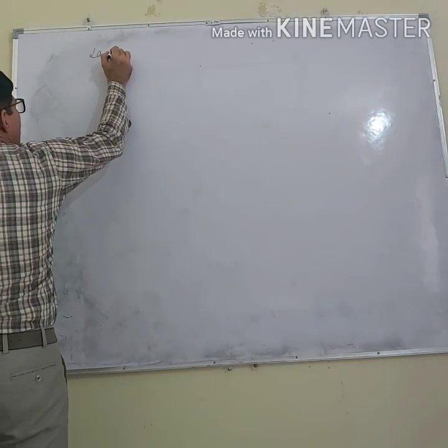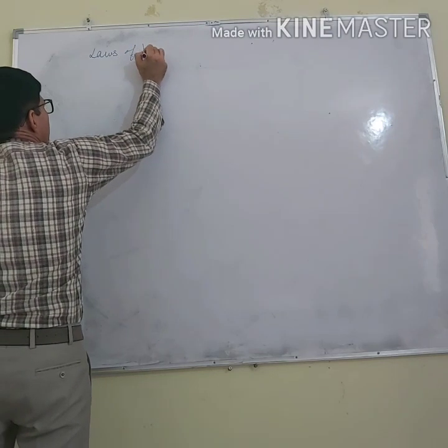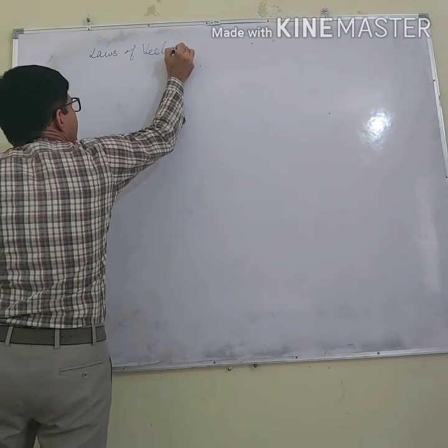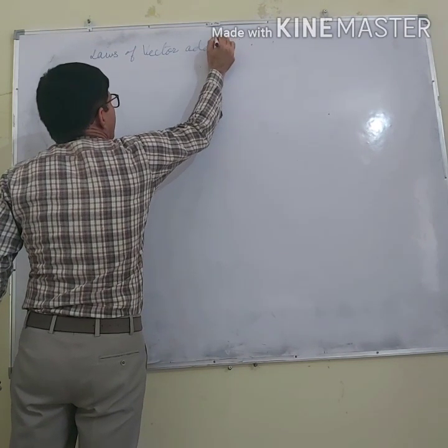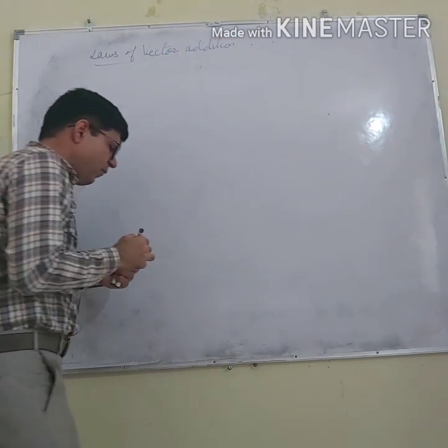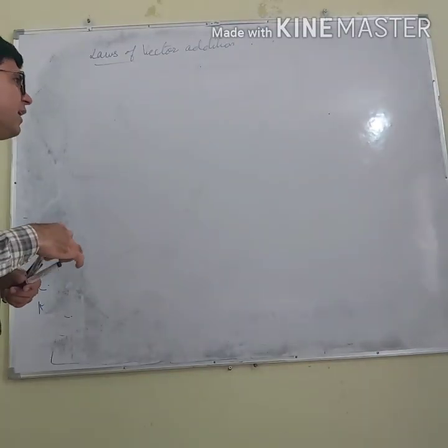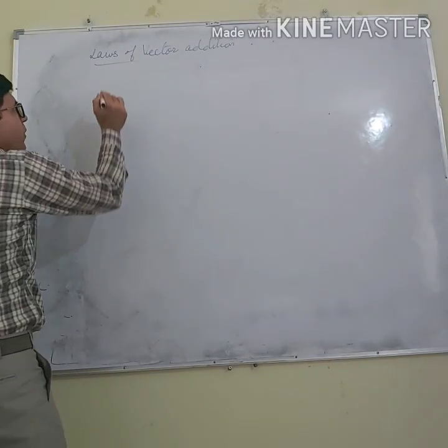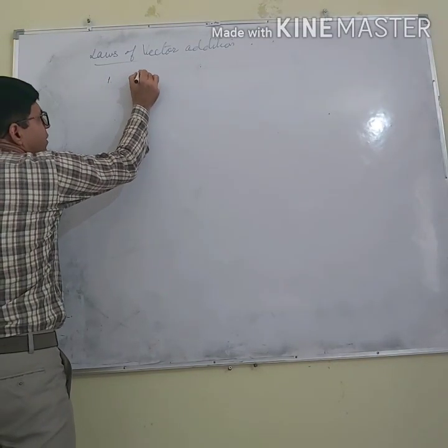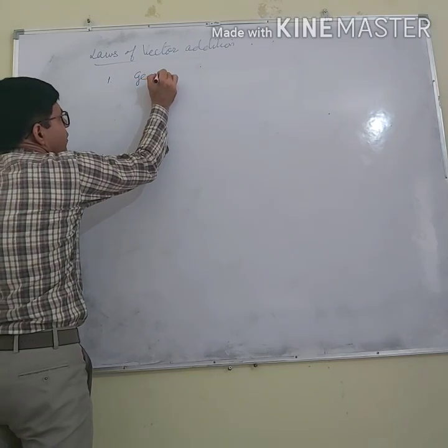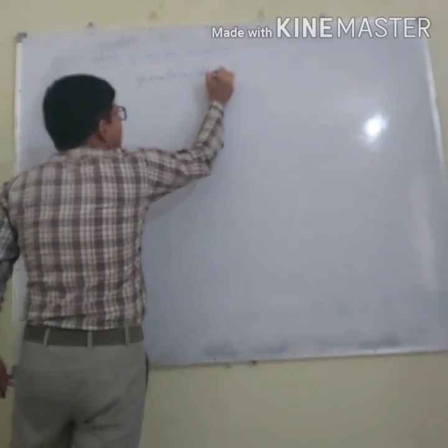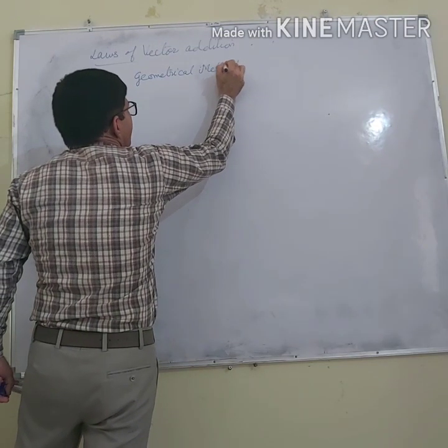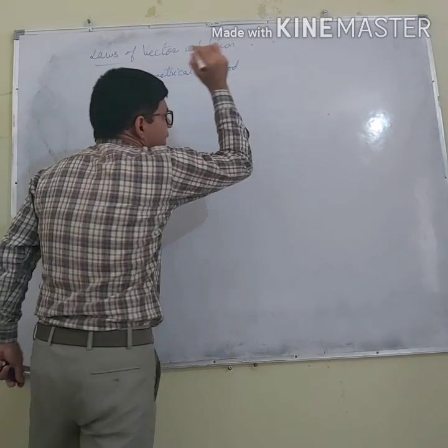The first method is the geometrical method. How can we add two vectors by using this geometrical method?